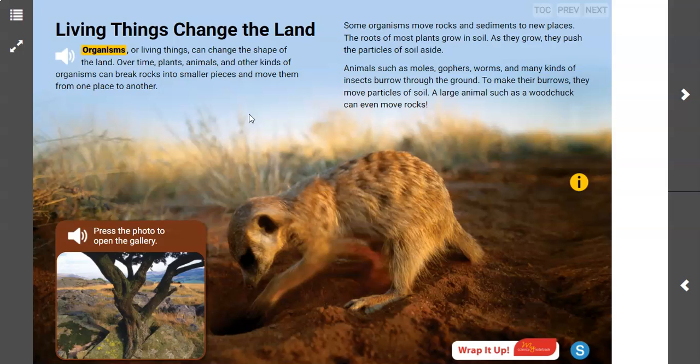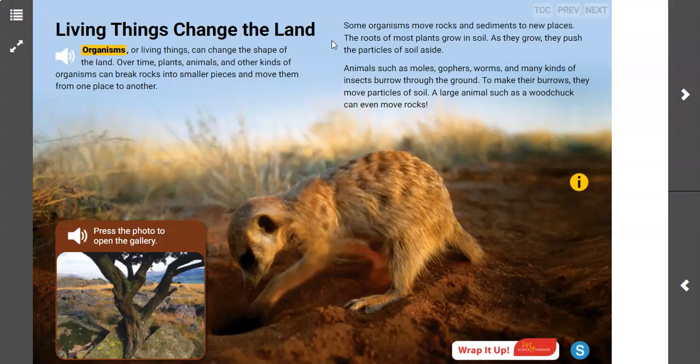And these two types of organisms can be responsible for weathering and erosion and deposition of the Earth's surface, because they can break rocks into smaller pieces, which would be your weathering, and move them from one place to another, which would be your erosion and deposition. So let's look specifically at how this can happen. It says some organisms move rocks and sediment to new places, which of course we know is erosion and deposition.